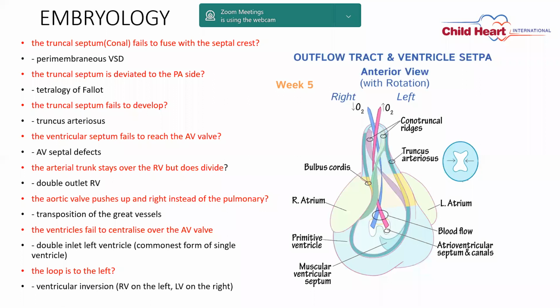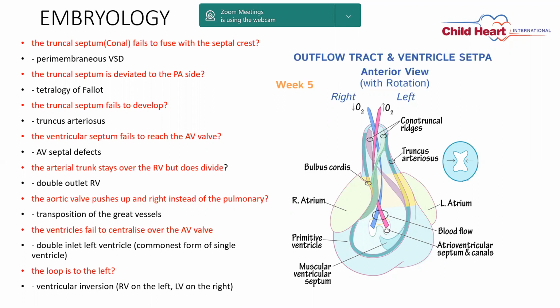When truncal septum, like we have seen, the conal septum is attached to the truncal septum on the top. So when there is absence of truncal septum, then you cannot divide the aorta and pulmonary artery. So truncus arteriosus forms. When ventricular septum fails to reach the AV valve, then AV septal defect happens.